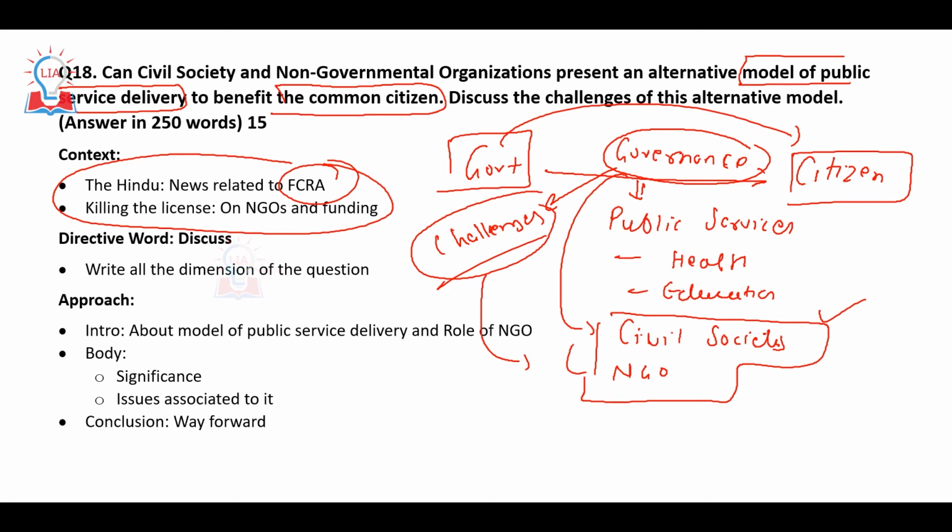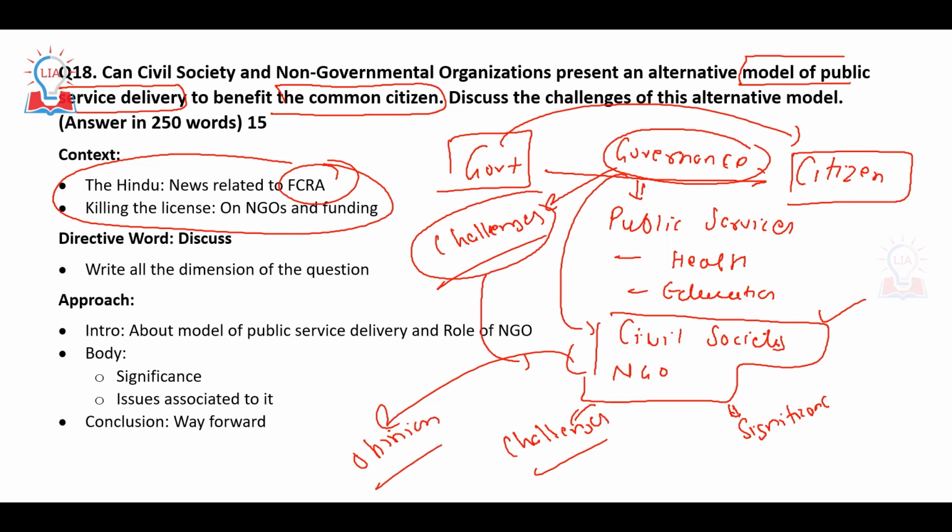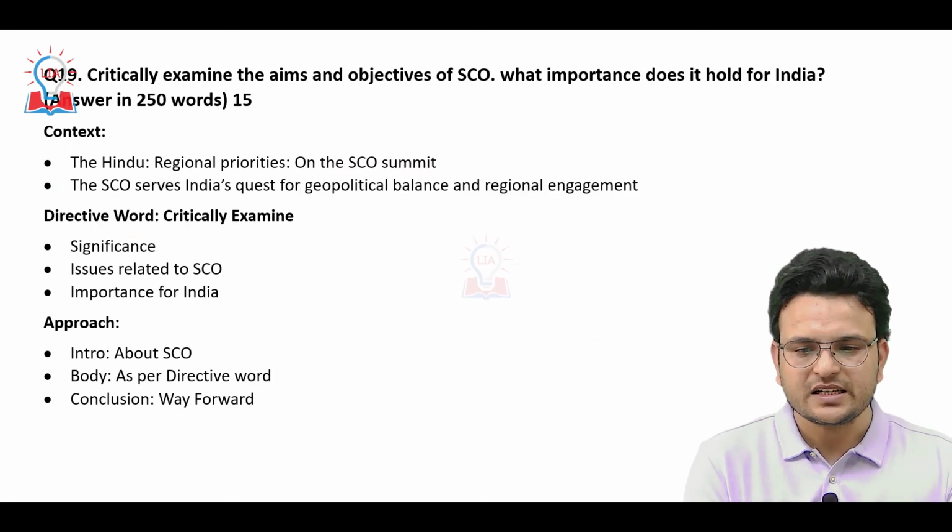So first you have to mention the challenges part, then the significance, and then the issues or challenges in this model, and then give your own opinion in the conclusion. Again, this is a direct question because civil society and NGOs are in our syllabus. You have to know the role of civil society in providing welfare to the people, what challenges we have, and funding is one challenge as of now, and then how these challenges can be addressed. In that way you can write this question.